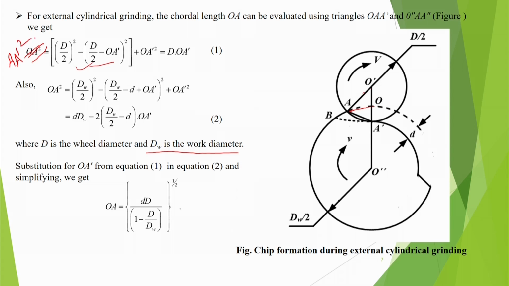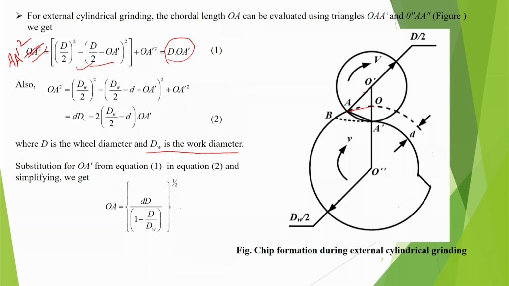This I am correcting online here. So AA prime square, and if you simplify this, it will be basically d times OA prime. Also, OA square is like this.